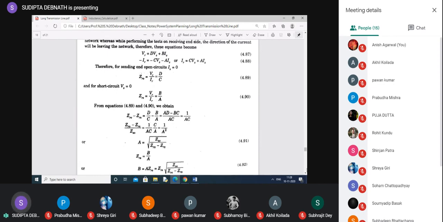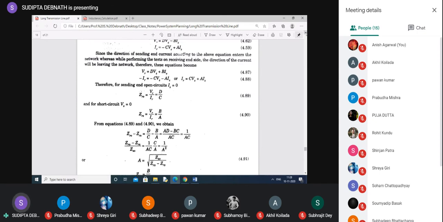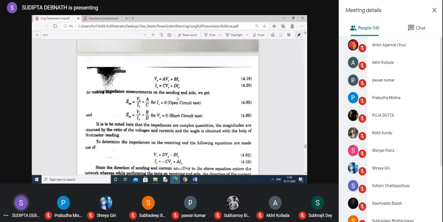Now from the other equation, see if we know this A and B, we can easily find out C and D. A is known. So C we can find out A by ZSO. Okay, B is known. We can find out D into ZSS, or you can simply write A equal to D. So that C we can find A by ZSO.